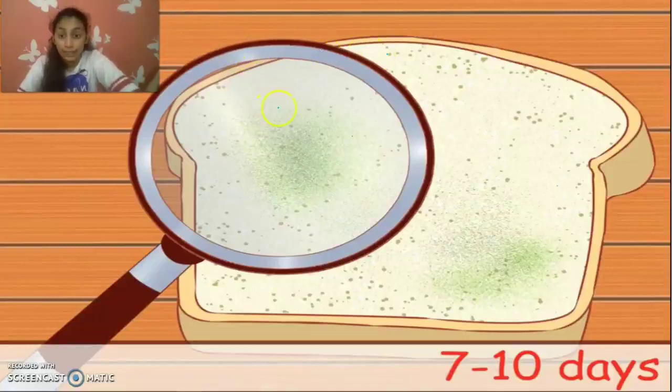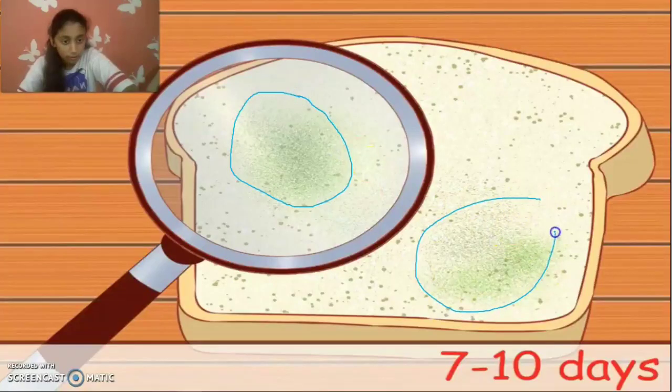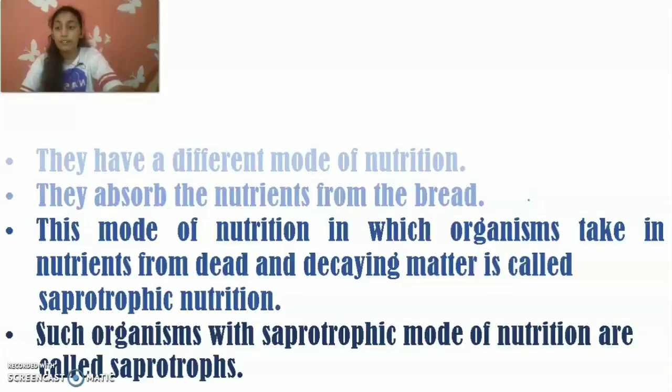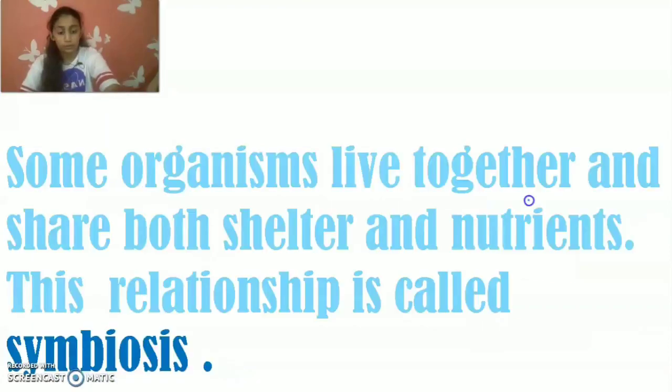And after 7 to 10 days, you will see some green colored things coming on it like these. This organism is known as fungi. They have a different mode of nutrition. They absorb the nutrients from the bread. This mode of nutrition, in which organisms take in nutrients from dead and decaying matter, is called saprotrophic mode of nutrition. Such organisms with saprotrophic mode of nutrition are called saprotrophs.